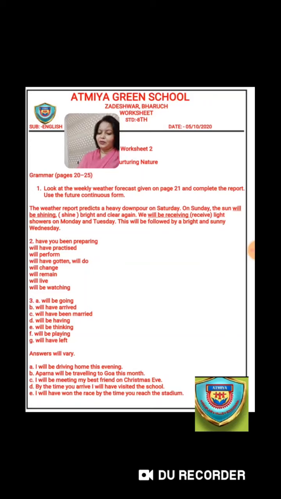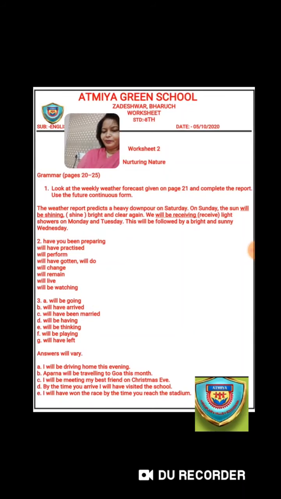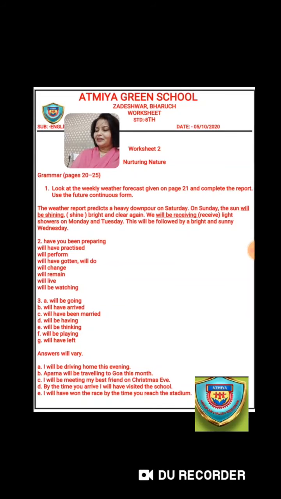Okay, now you have to turn to page number 22. Now on page number 22, they have given an exercise, and the exercise is, the Cricket World Cup matches are around the corner. Here is an interview of a famous cricketer. Complete the interview with simple future, future perfect or future continuous forms of the verbs given in the brackets. Now, we'll begin with the interview.